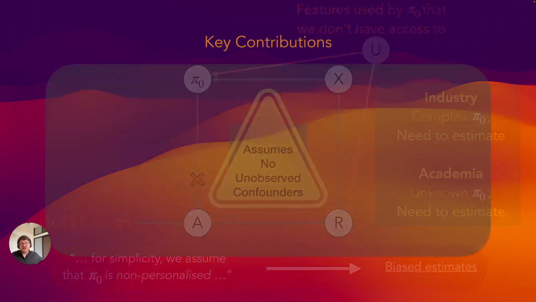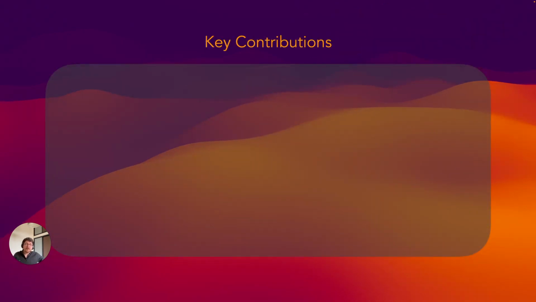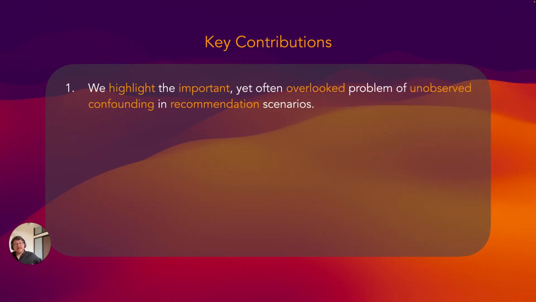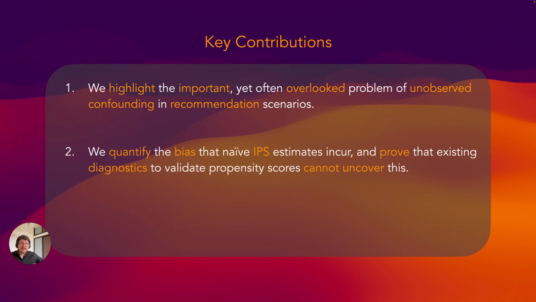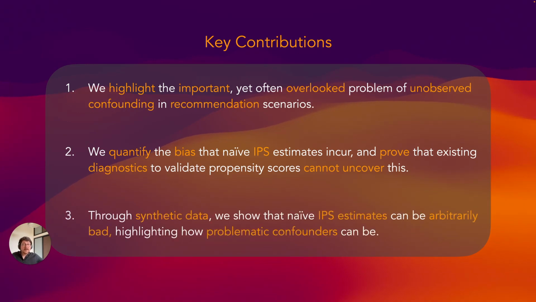The key contributions of our work include that we highlight this important issue, which is often overlooked in the literature. We quantify the bias that naive IPS estimates incur, and we prove that existing diagnostics that are used to validate propensity scores cannot uncover this. On synthetic data, we show that IPS estimates in the presence of unobserved confounders can be arbitrarily bad, highlighting how problematic the situation can really be.